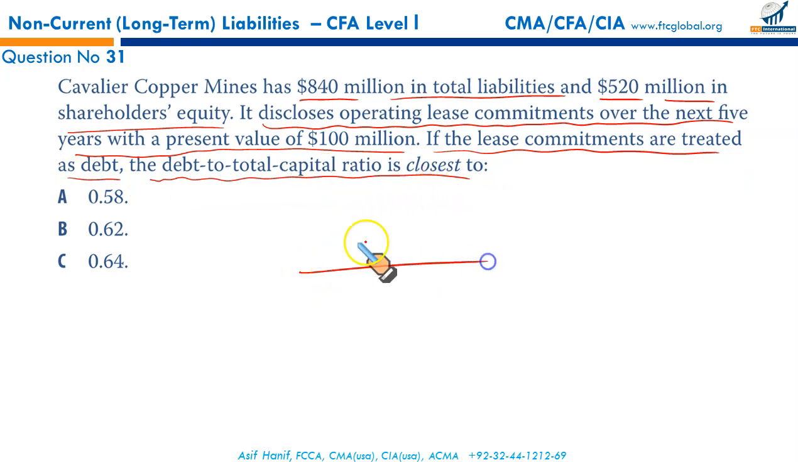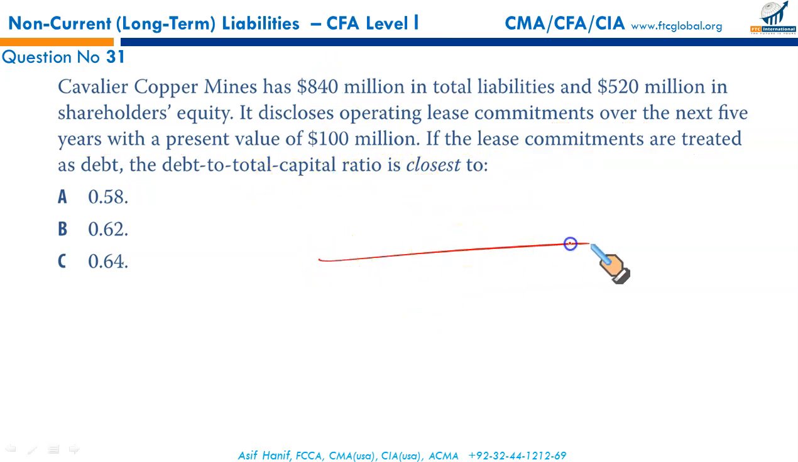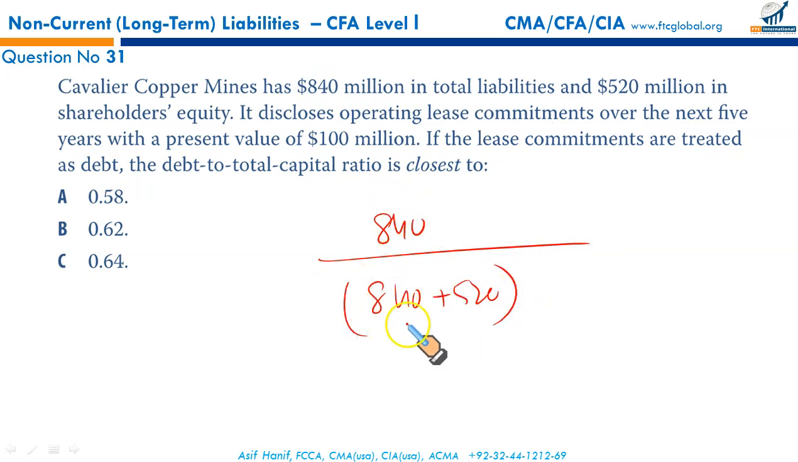Now, existing debt to total capital is 840. That is your debt, and this is the equity, right? If you incorporate this lease into the books of accounts, it will represent as a part of debt, and in the denominator we have to show it too, because we will be using debt to total capital. Yes, debt to total capital means it's going to be 840 upon 840 plus 520. This is the debt to total capital ratio.